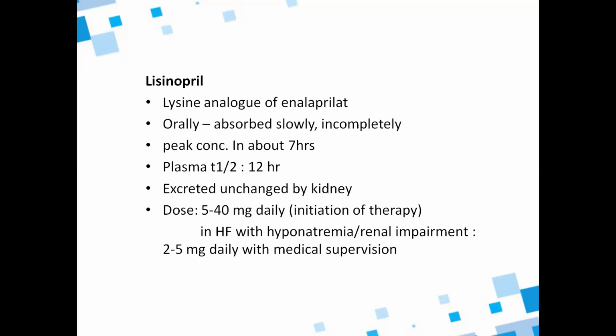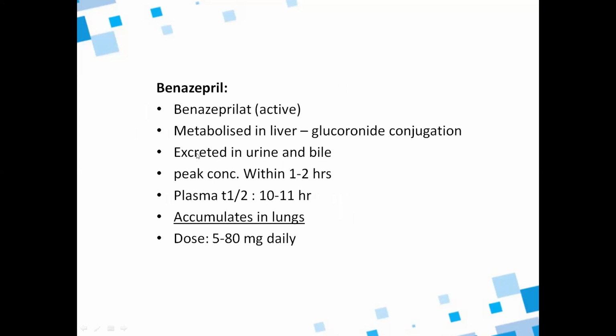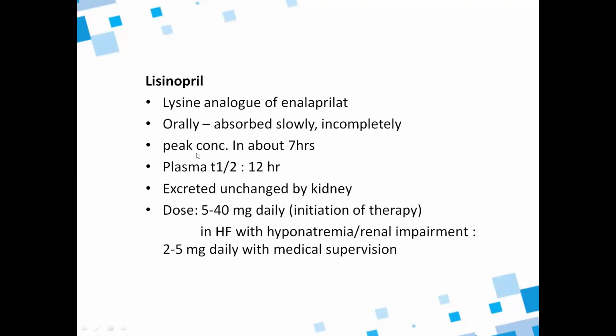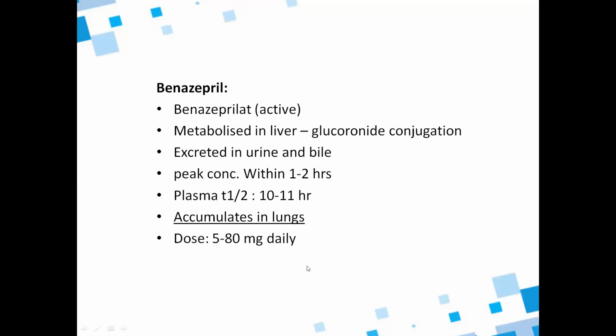Lisinopril is a lysine analog of enalaprilat, orally absorbed slowly and incompletely. Peak concentration is in about 7 hours. Plasma half-life is 12 hours. It is excreted unchanged by the kidney. Dose is 5 to 40 milligrams daily, and in heart failure with hyponatremia or renal impairment, 2 to 5 milligrams daily with medical supervision.